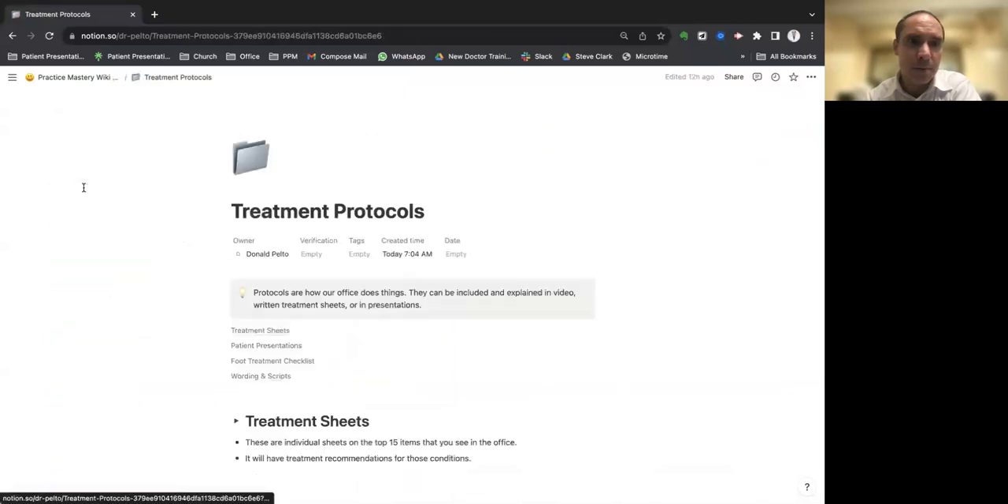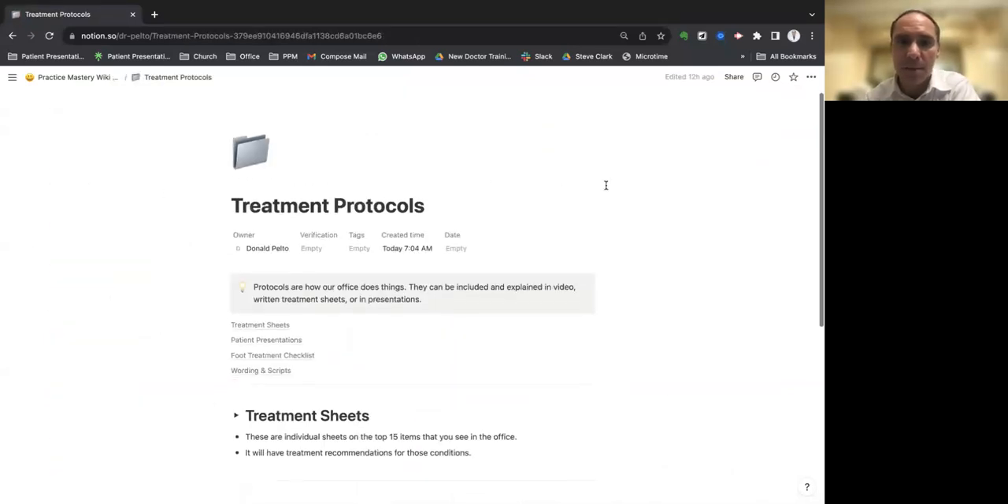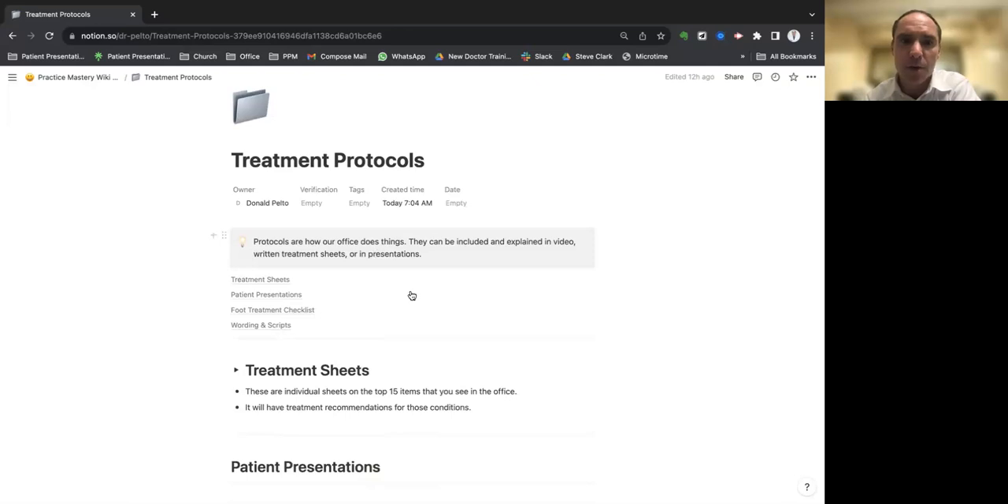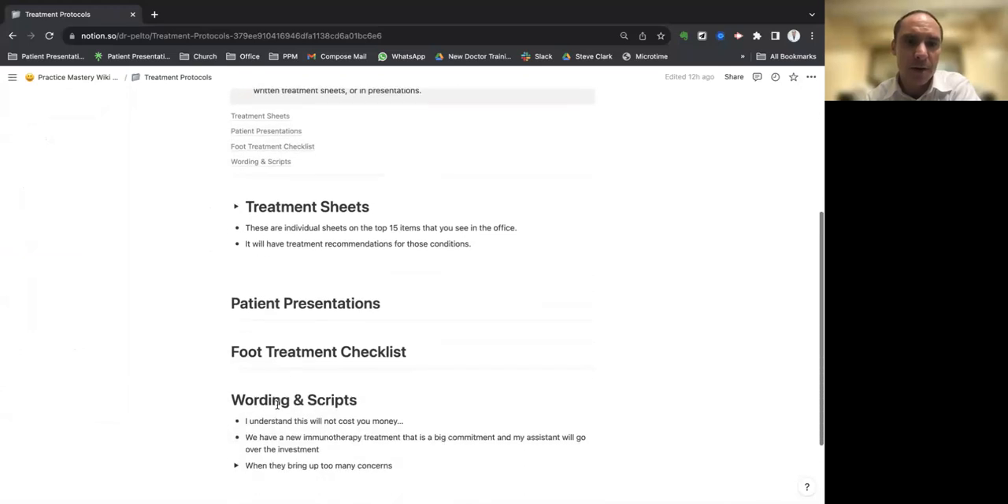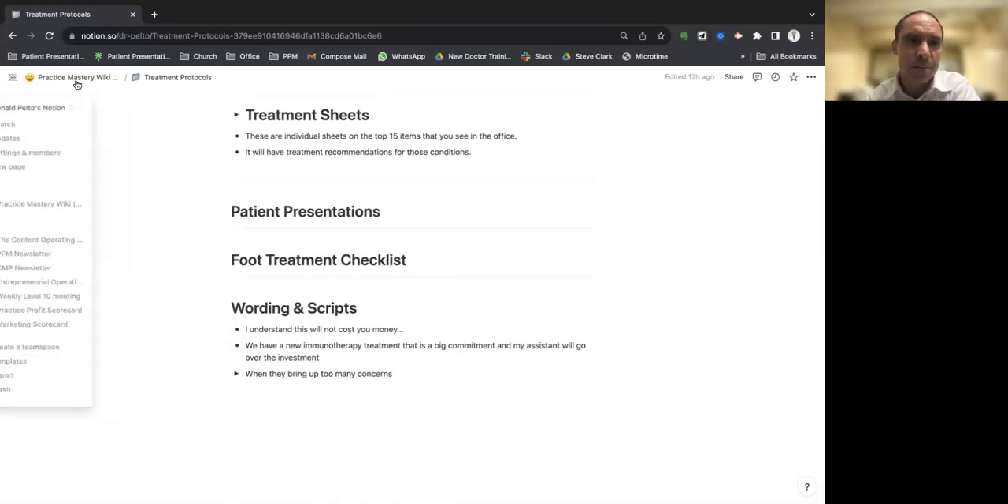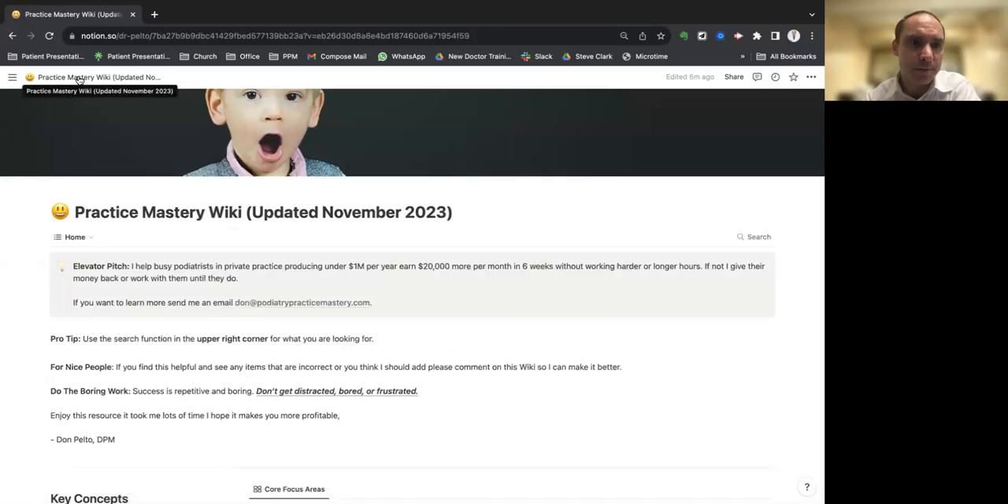Here is the treatment protocols. This is my favorite part. I'm going to be putting in here all my patient presentations, or what some call treatment sheets. Putting patient presentations in here will be a cool thing. My foot treatment checklist, wording, and scripts will be there as well.